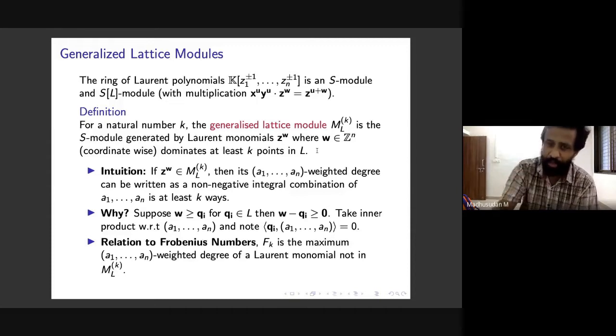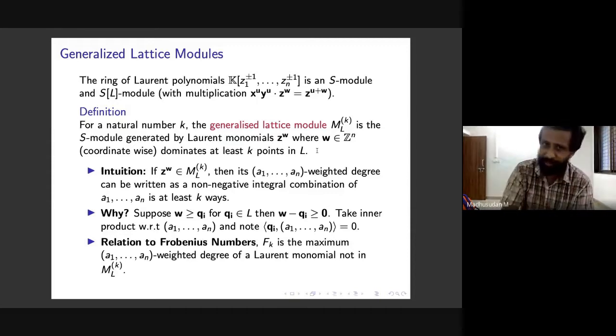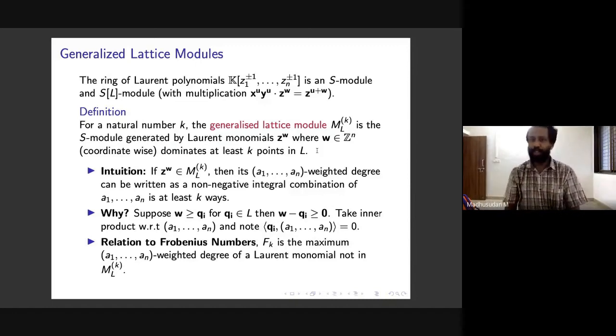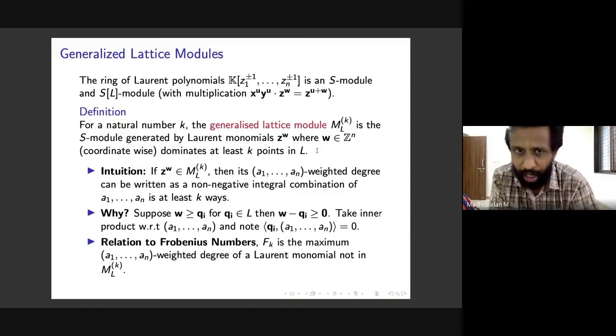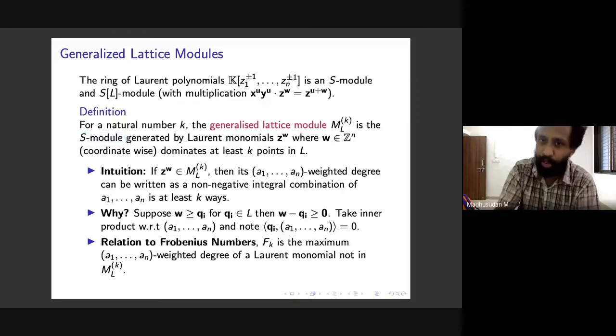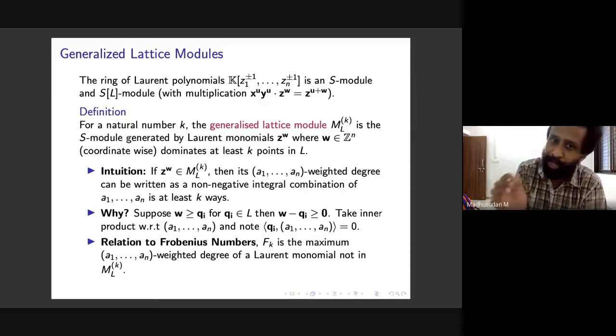So when I say it's an S module generated by Laurent monomials, this is meaningful now from the previous observation. Any questions on this definition? This is a crucial definition. For now, we are just looking at it as an S module. We will come to SL modules in a bit, but for now we are looking at the S module generated by all Laurent monomials z to the w, where w dominates at least k points in L.